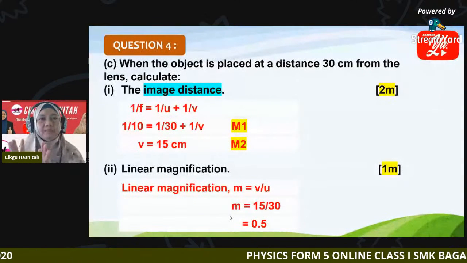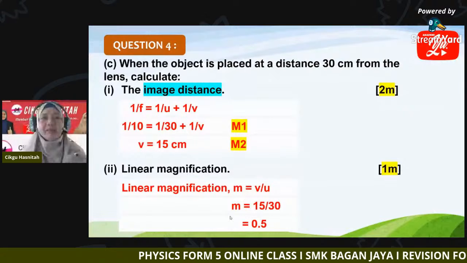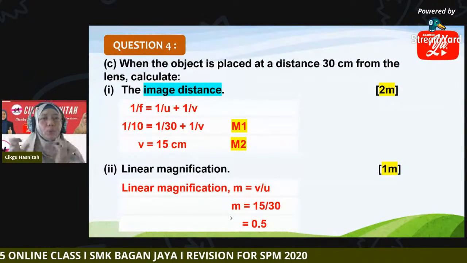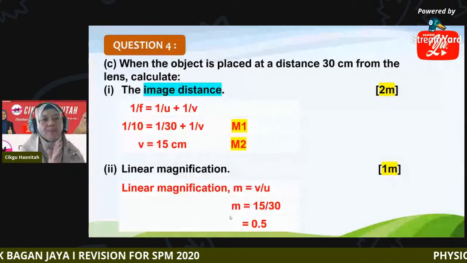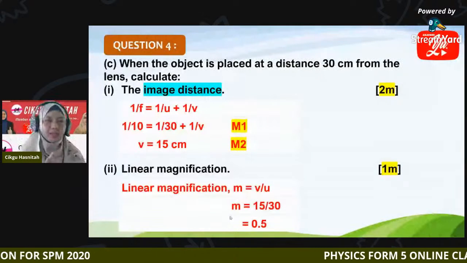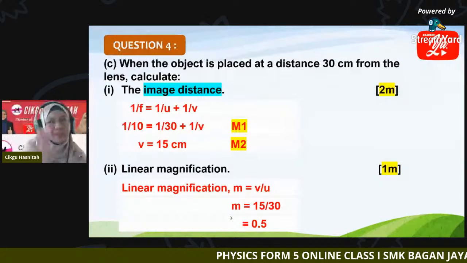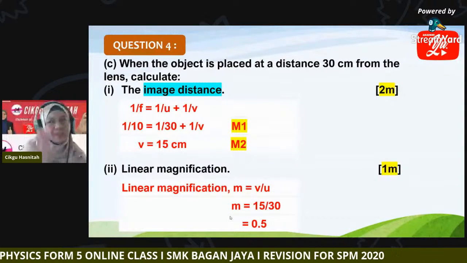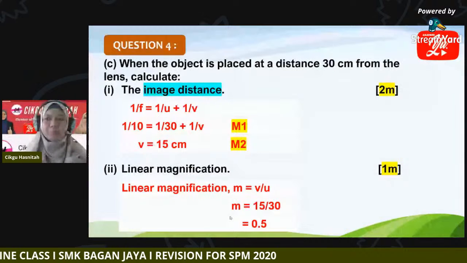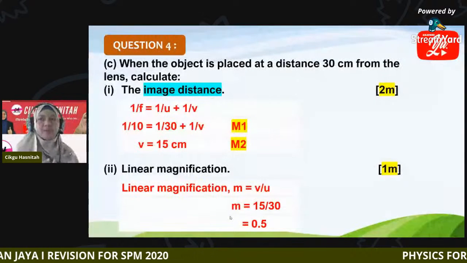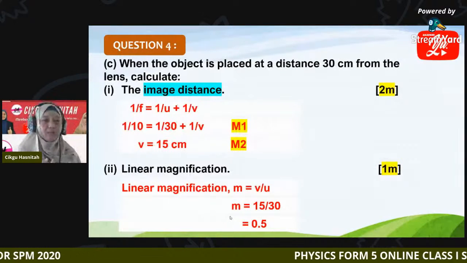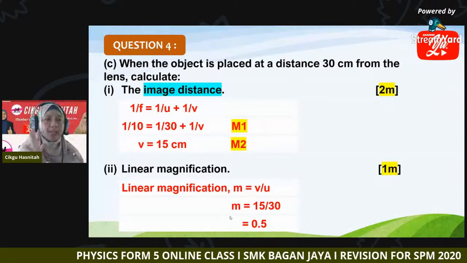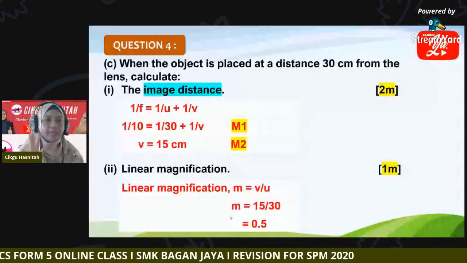So this is what linear magnification tells us: magnified, diminished, or same size. So 0.5 means the image is diminished. Before this we wrote the characteristics real, inverted, diminished, so this is correct. Linear magnification 0.5 shows the image is smaller than the object. I hope you are clear what linear magnification represents.